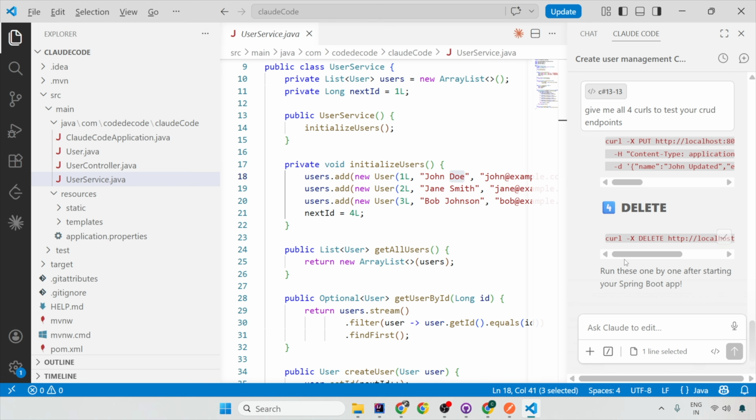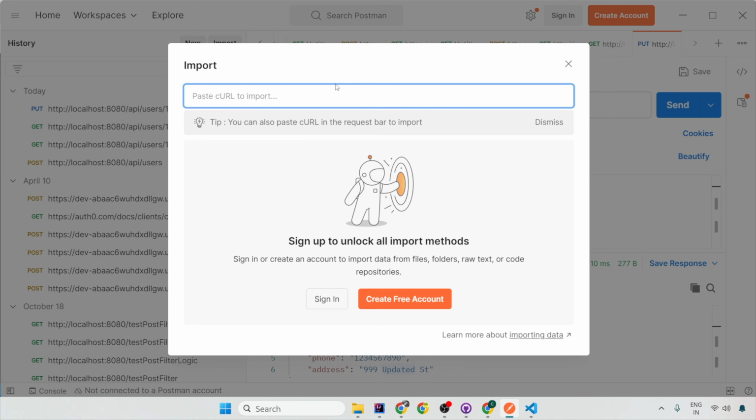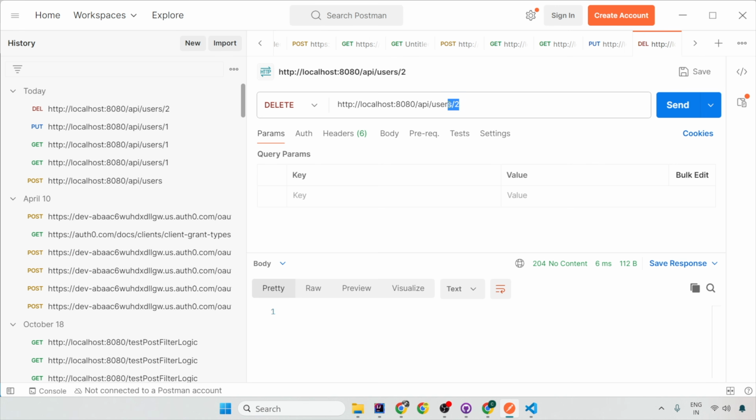And with the delete, what will happen? Let's import the delete also. And you see the second user is deleted. So it says 204 No Content.